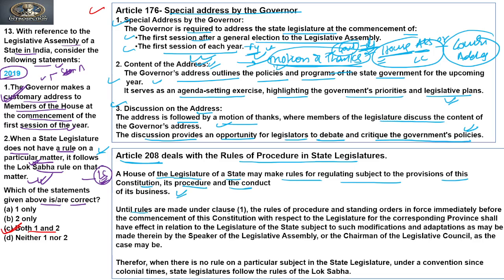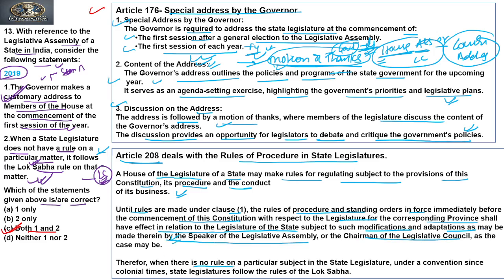Until rules are made under clause 1, the rules of procedure and standing orders in force immediately before the commencement of this Constitution with respect to the legislature for the corresponding province shall have effect in relation to the legislature of the state, subject to such modifications and adaptations as may be made therein by the Speaker of the Assembly or the Chairman of the Council, as the case may be.